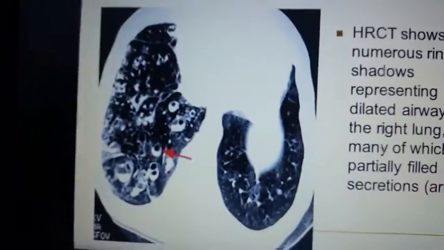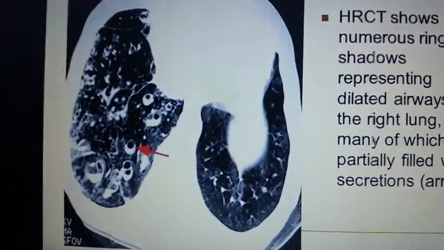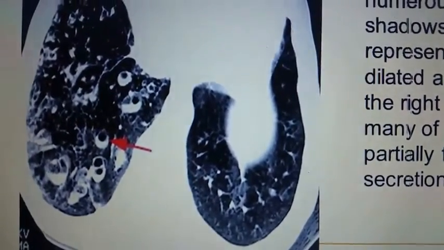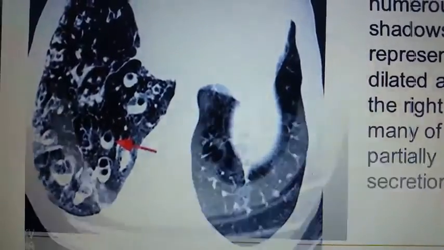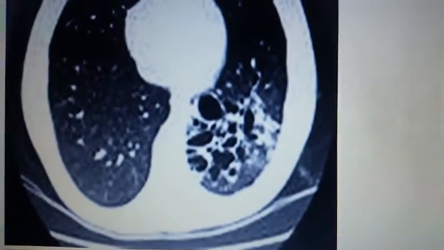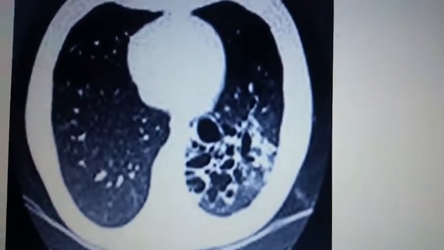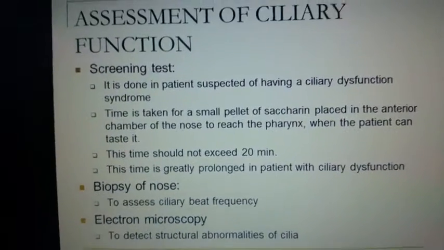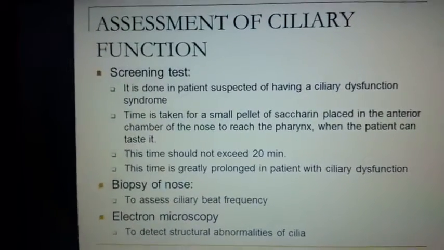This is a chest CT, HRCT, showing the bronchiectasis changes, signet ring appearance again. Again, this is bronchiectasis on CT, HRCT. And this is a screening test for the assessment of ciliary function.